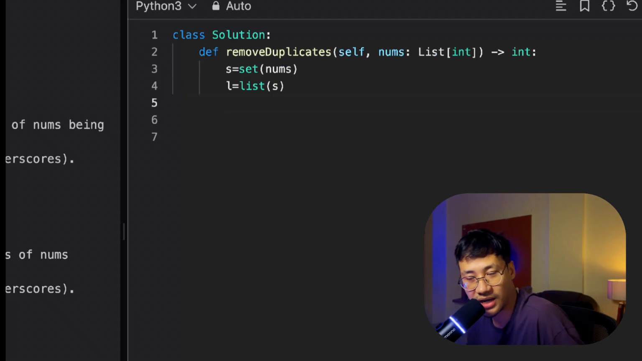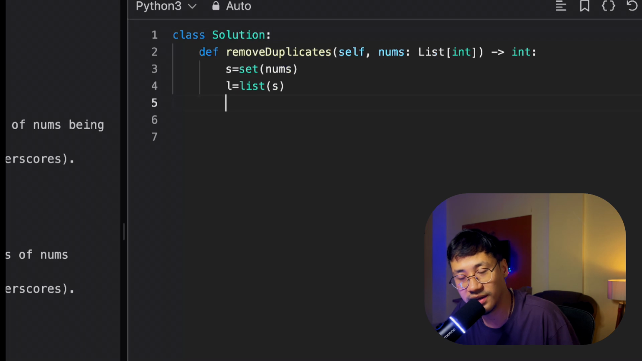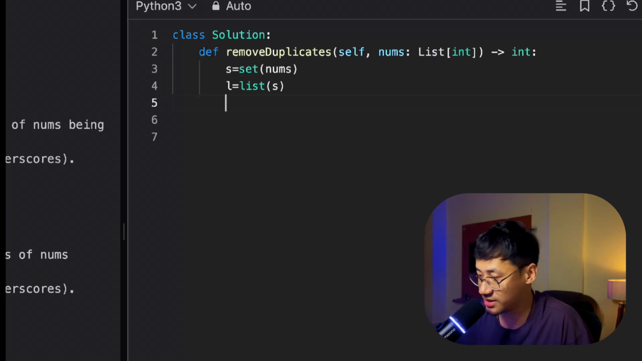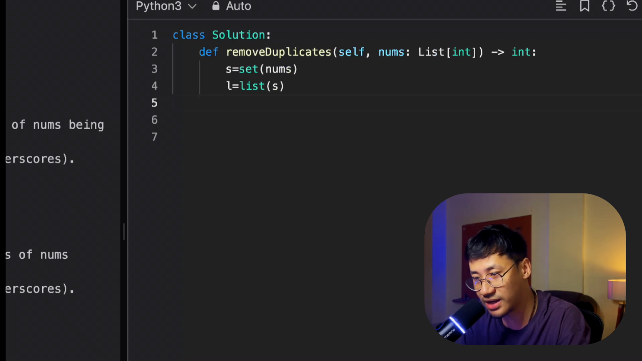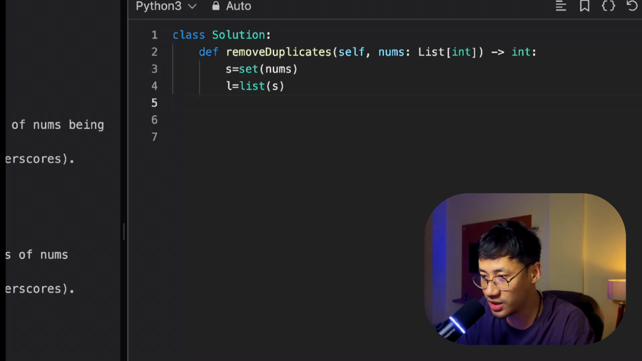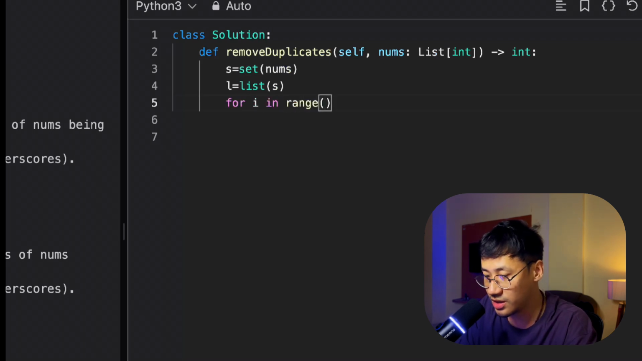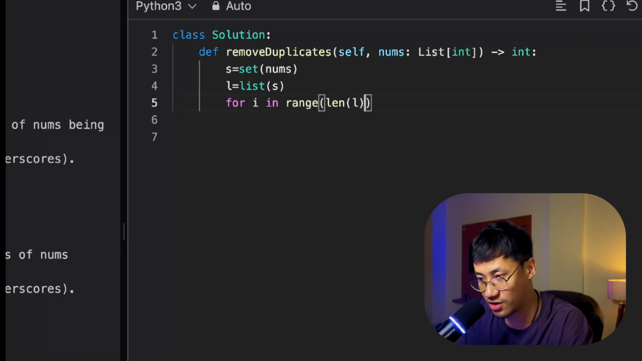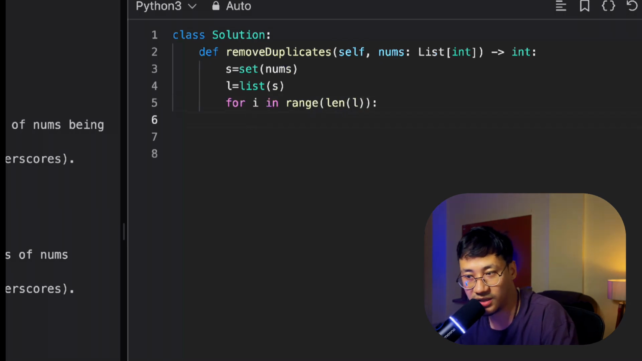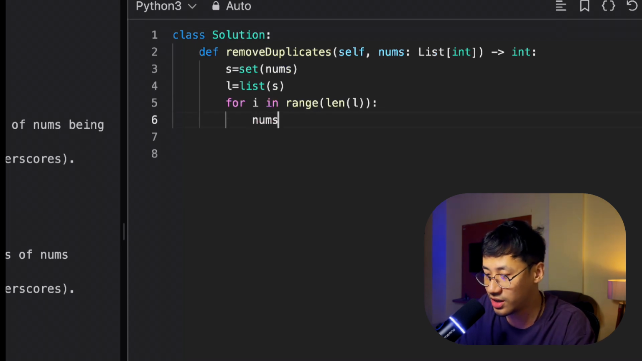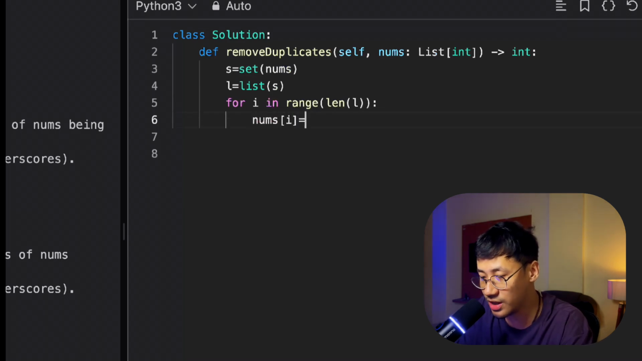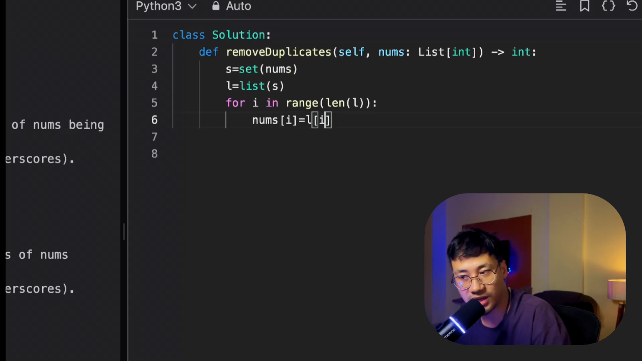Then I will convert the set to a list. These are all inbuilt classes, you can just use them whenever you need them. So now I have the unique list. Now what I need to do is put it back in the original array. How do I put it? For i in range, I just need to run a loop till the length of L, not the original but the temporary, because that many unique elements are there. So nums of i, in place of nums of i, I need to put L of i. You need to take all those unique elements and put them in the original array nums of i.